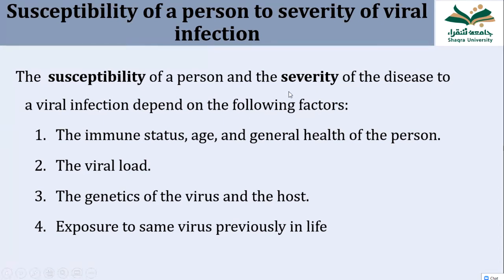The susceptibility of a person and the severity of the disease to a viral infection depends on the following factors. Number one, the immune status, that is, how good the immunity of the person is, and the age of the patient, and the general health of the patient. If the health of the patient is good, the viral disease may be less severe. Another thing, viral load. Viral load means how many viruses are going to cause infection. Number three, genetics of the virus, that is, how pathogenic the virus is. Fourth is exposure to the same virus previously in life.